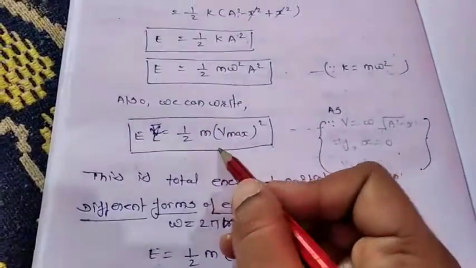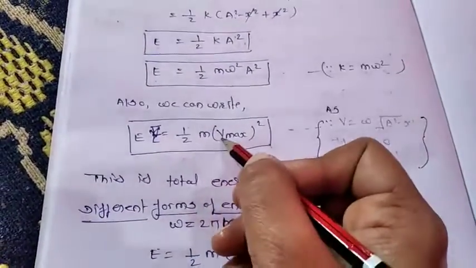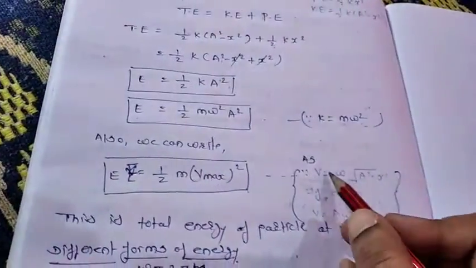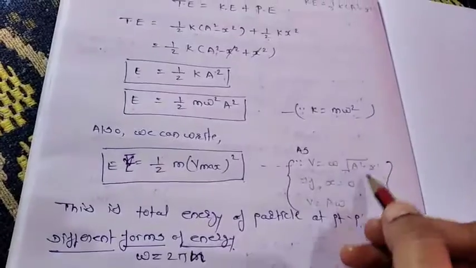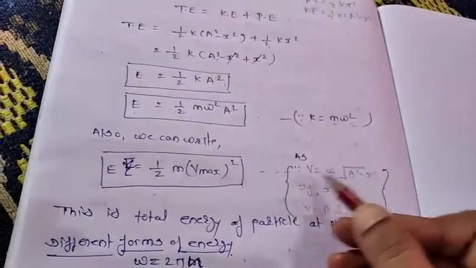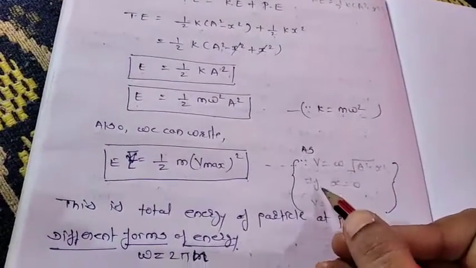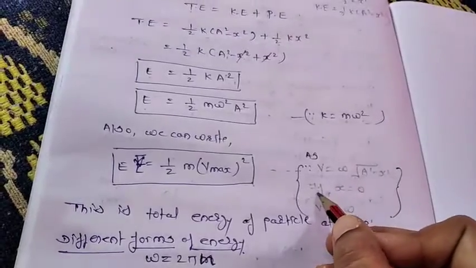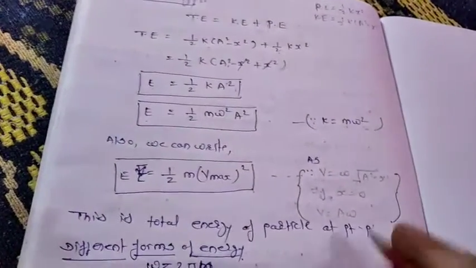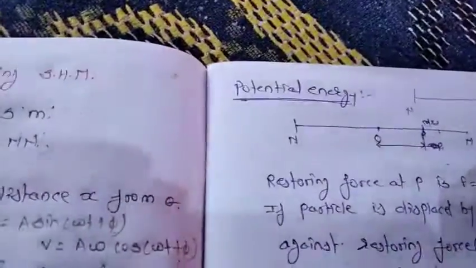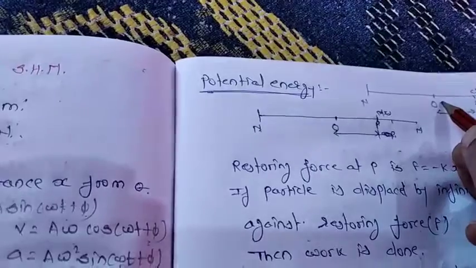The other formula we will have is 1 by 2 m v max square. As we know, the velocity is given by v is equal to omega under root of a square minus x square. We used this formula earlier. At the mean position, x is equal to 0, that is the displacement is 0.